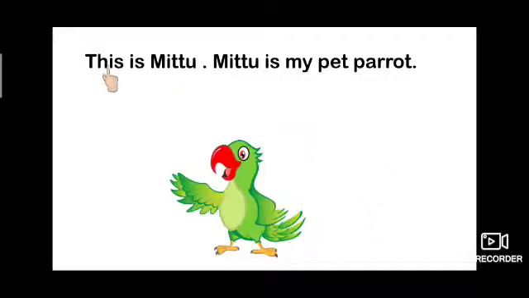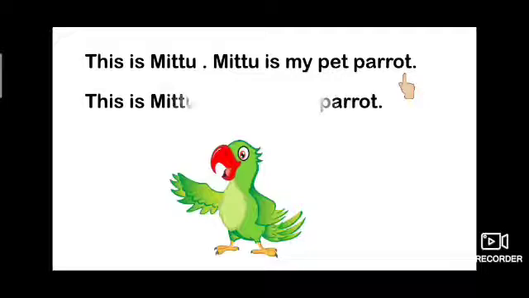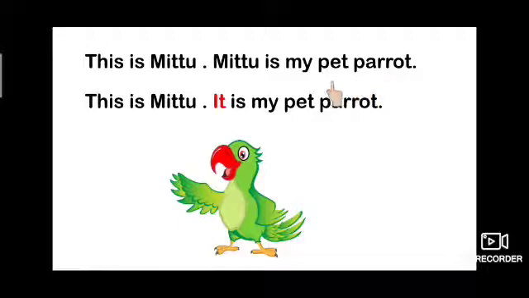Next, this is Mittu. Mittu is my pet parrot. Mittu is repeated twice. So which pronoun will we use? It, because Mittu is an animal. So we will use the pronoun it instead of his name. This is Mittu. It is my pet parrot.